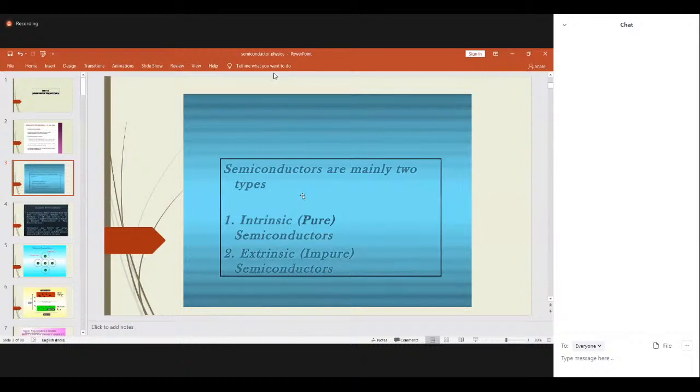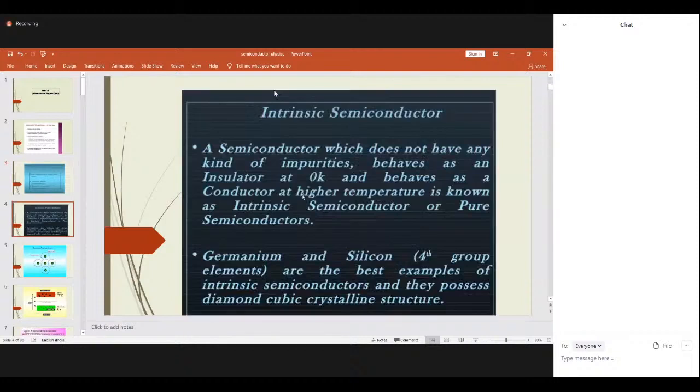Okay, so semiconductors are mainly two types: intrinsic and extrinsic semiconductors. First we'll discuss intrinsic semiconductors, and then we'll go for extrinsic semiconductors. Now, what are intrinsic semiconductors? They are the pure form of semiconductors. That is, intrinsic semiconductors do not have any impurities.